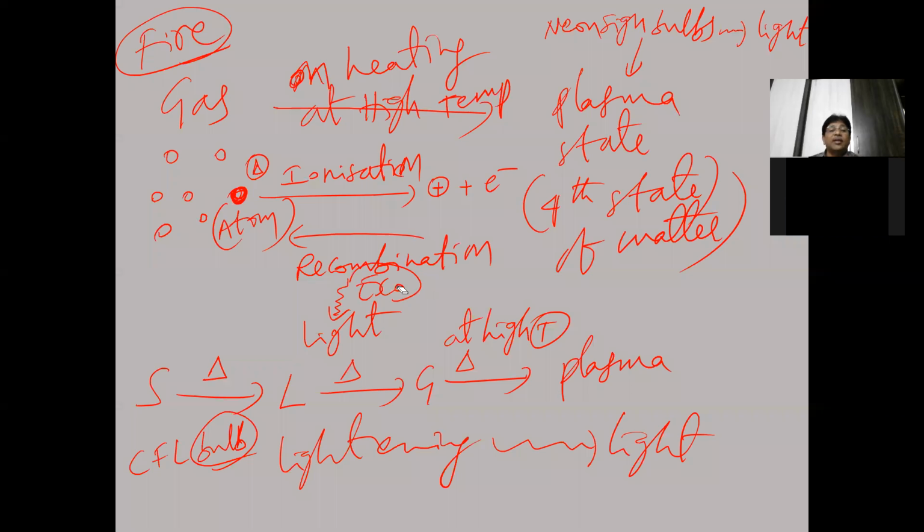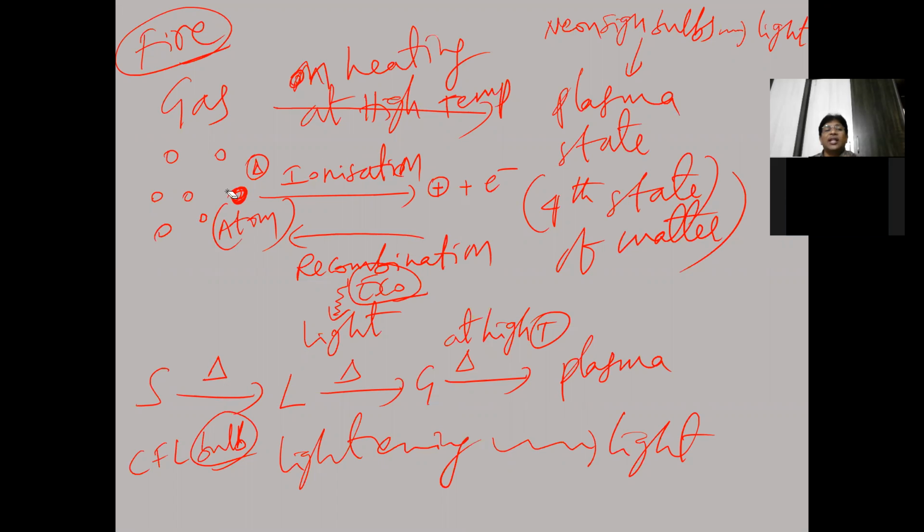We say it is an exothermic phenomenon. Exothermic means heat energy or light energy is emitted. If energy is absorbed, it is an endothermic process. So the ionization process is endothermic. Why? Endothermic means energy is absorbed.